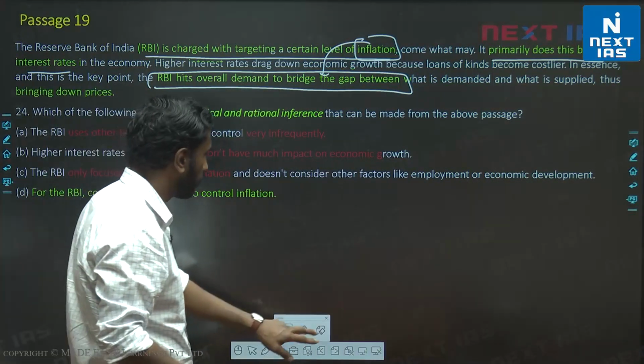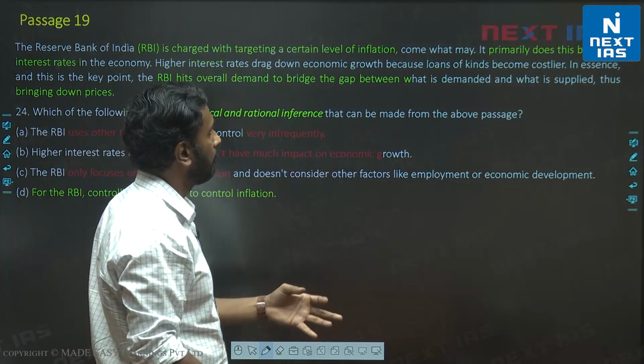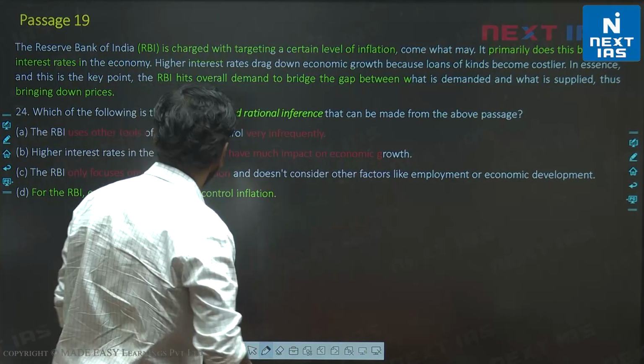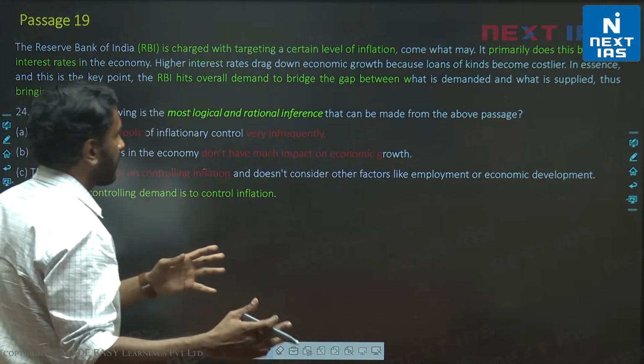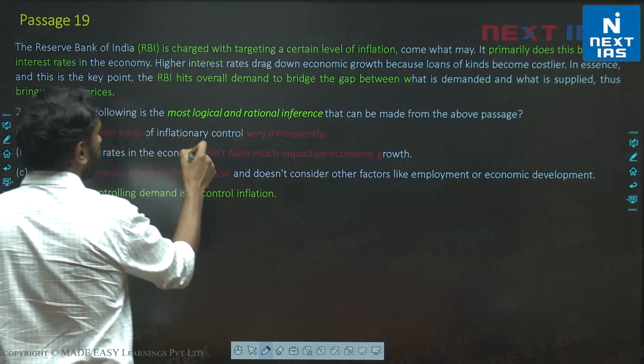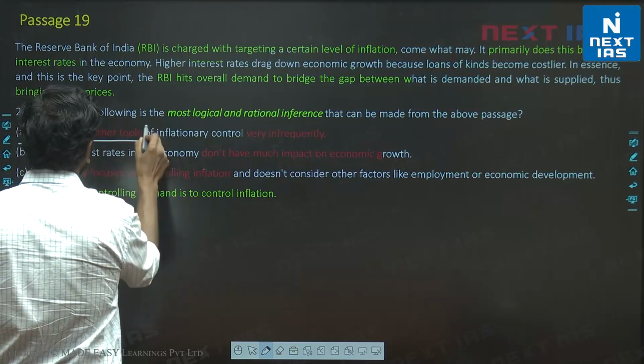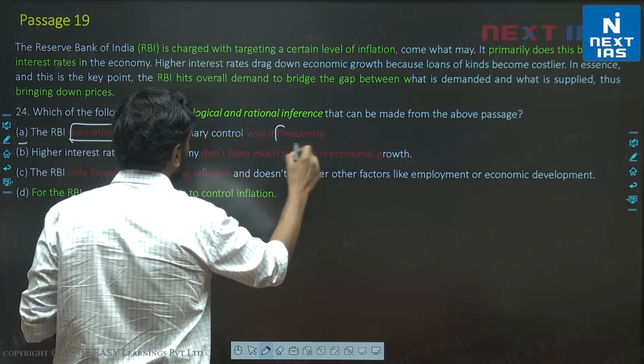Like I said, we have to put two statements together, or maybe three or four statements, and come up with an evidence-based inference that is not directly stated in the passage. So let's look at A. The RBI uses other tools very infrequently. Now, firstly, there's no discussion of the frequency of other tools. Right?